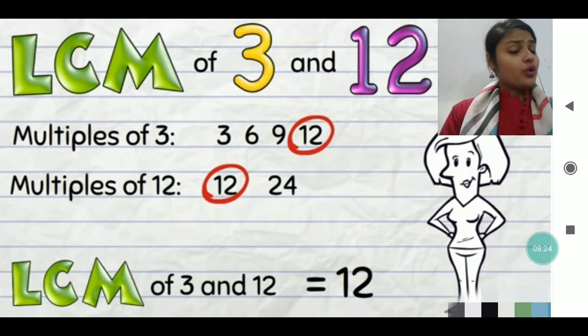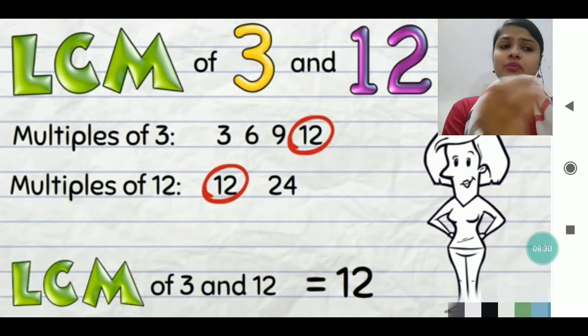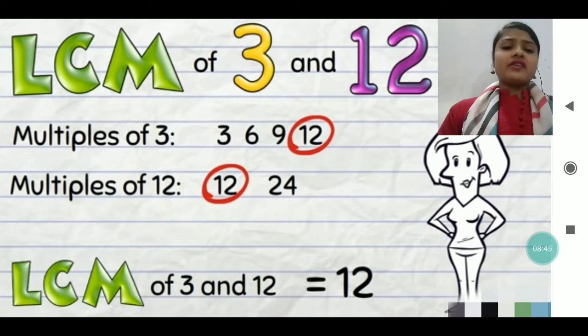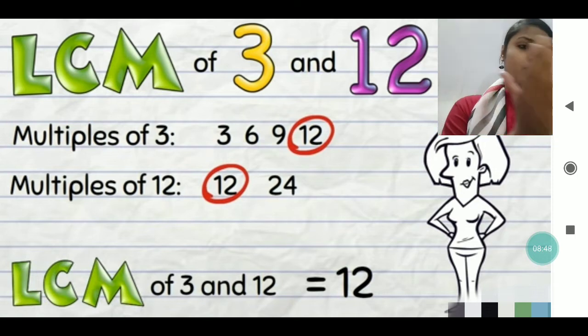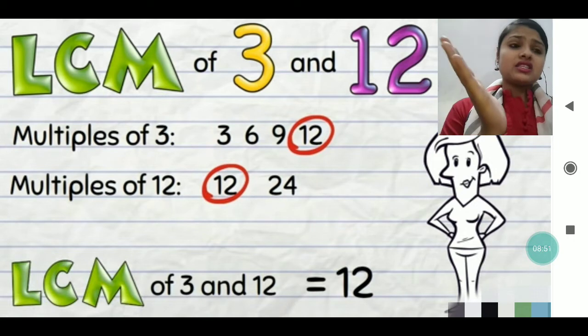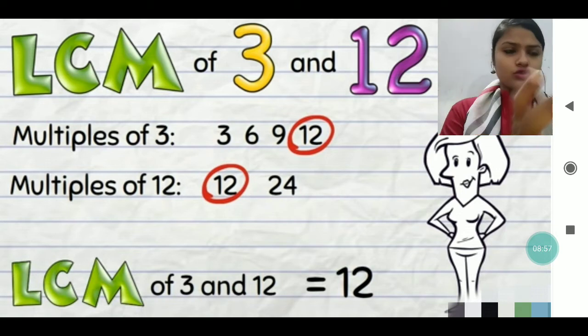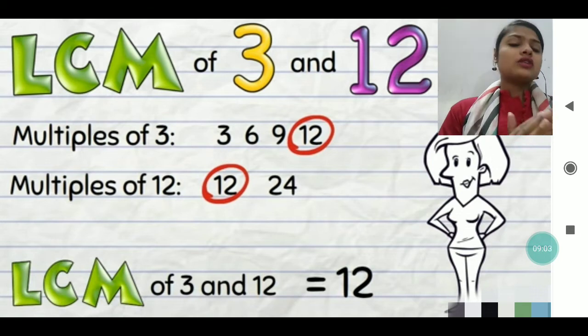In the same way, I have a few more examples, like the LCM of 3 and 12, which you have to find out. You write the multiples of 3: 3 ones are 3, 3 twos are 6, 3 threes are 9, 3 fours are 12, 3 fives are 15, and you go on like this. After that you write the multiples of 12: 12 ones are 12, 12 twos are 24, 12 threes are 36. So in the beginning only, 3 fours are 12 and 12 ones are 12. So 12 is the common number in the beginning, after 2-3 multiples only. No need to write the multiples till 10 or more than that. So the LCM of 3 as well as 12 is 12 only.